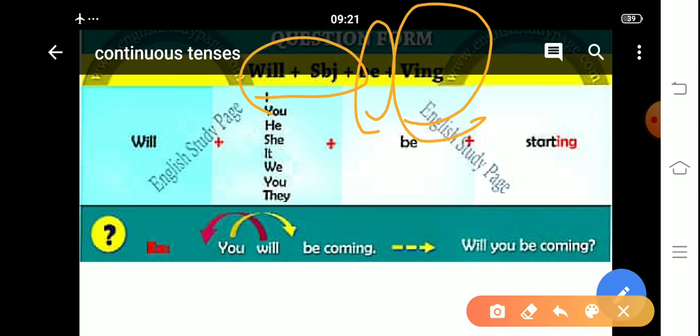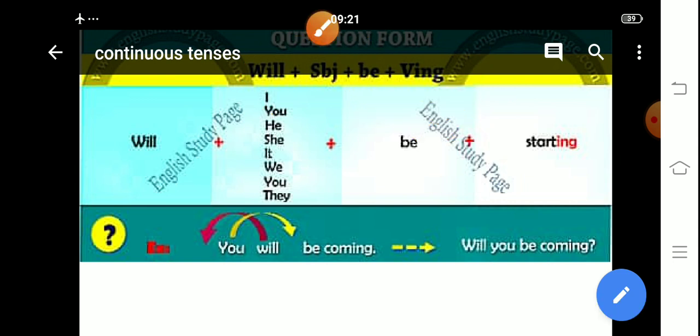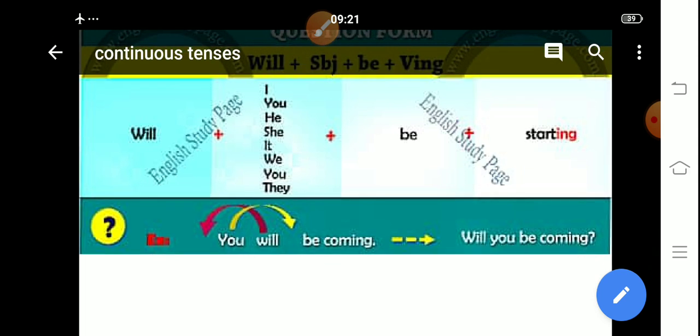After that verb's first form plus ing will be used. Suppose: will I be starting? Will you be starting? Will he be starting? Like this you have to start. The example is: will you be coming? "Will be you coming" is not correct. "Will you be coming" will be used. Clear?